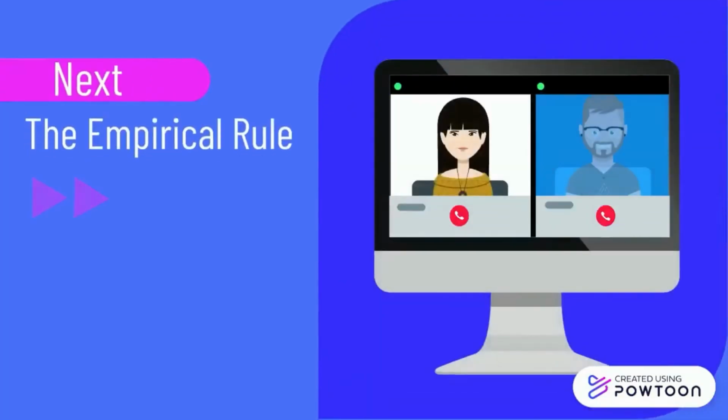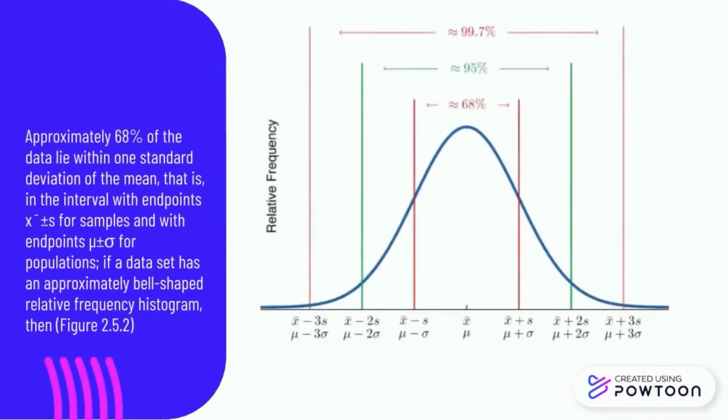Next, we move to the empirical rule. This is some example or definition for the empirical rule.